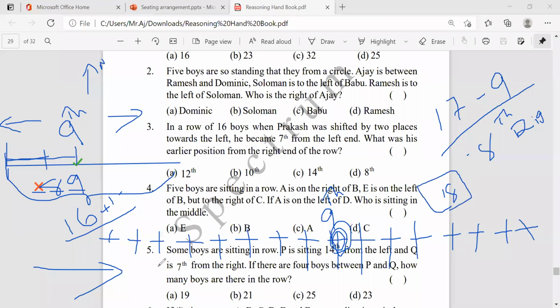So that's the reason if you take 9 from here, then from the other side take only 8. 17 minus 9 is nothing but 8. So always add one number to the total. If 16 is there, it becomes 17. If they give 23, then it becomes 24. Then minus the original number.